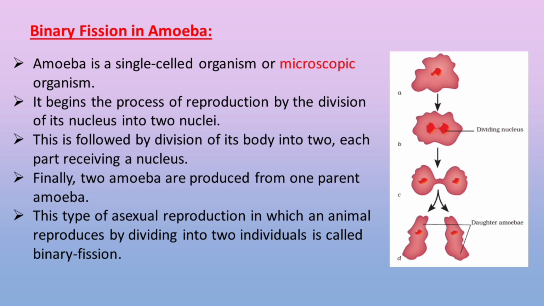This is followed by division of its body into two, each part receiving a nucleus. Finally, two amoeba are produced from one parent amoeba. This type of asexual reproduction, in which an animal reproduces by dividing into two individuals, is called binary fission.